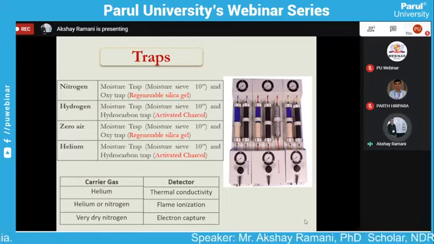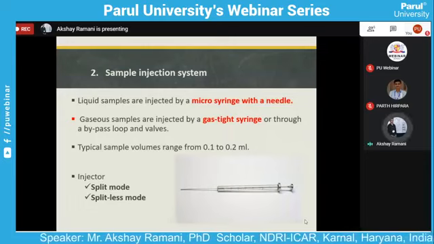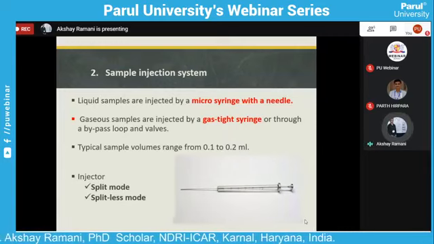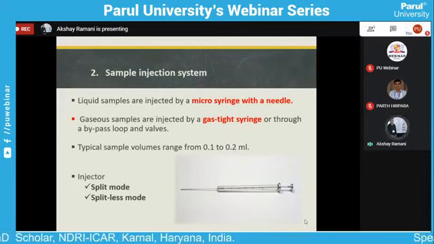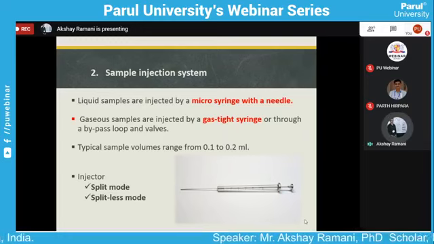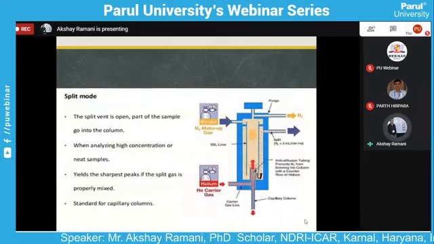Now we go through the sample injector system. Liquid samples are injected with a microsyringe with a needle. Gas samples are injected by a gas-tight syringe through a sample loop and valve. Typically, a sample volume of 0.1 to 0.2 ml is used for injection in gas chromatography. Mainly two types of injectors are used: split mode injector and splitless mode injector. We see here what the split mode injector is.